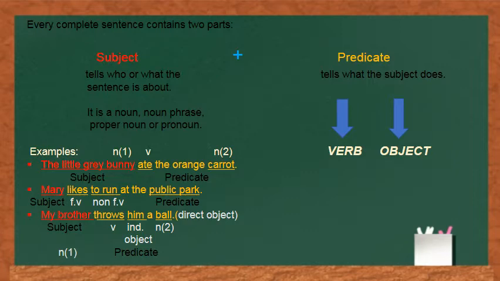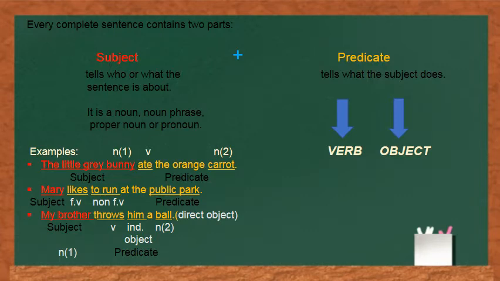In simple words, a subject is a noun or a pronoun that performs an action in a sentence. Means subject is the doer in a sentence. Or the subject is what or whom the sentence is about. And the part of the sentence that tells something about the subject is called predicate.